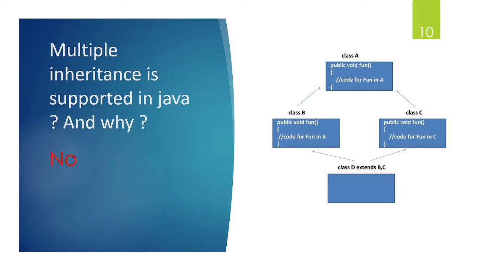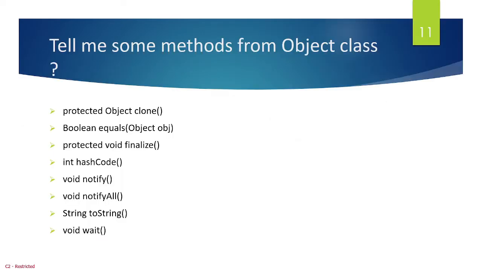fun. So here the issue will occur: an ambiguity problem will come, because it's not clear which fun method it should call, because it is extending both classes B and C. In both classes the same method is there. Okay, so here the ambiguity problem will come. That's the reason multiple inheritance is not supported in Java. I hope this answer is clear to you. Let's move to the next question now.